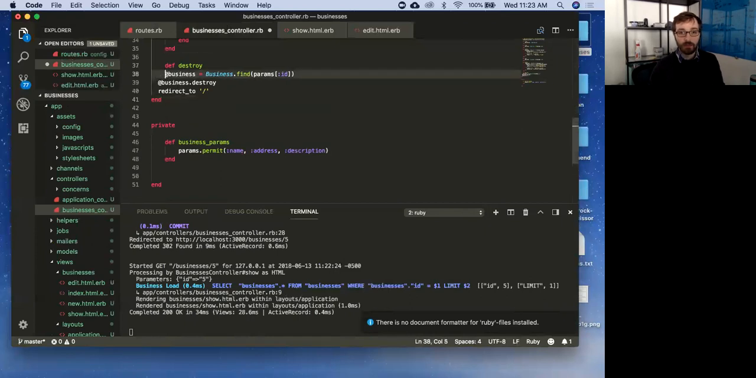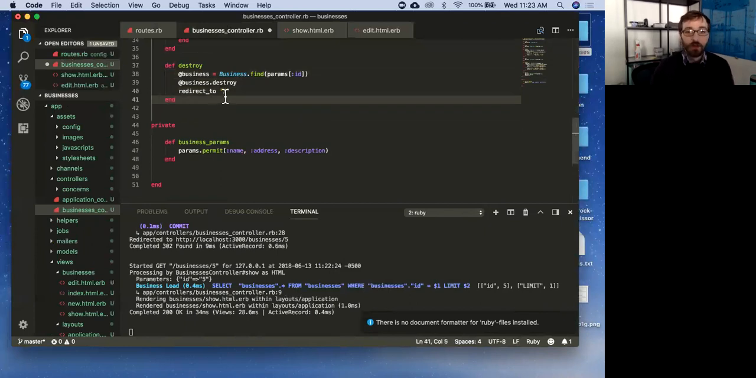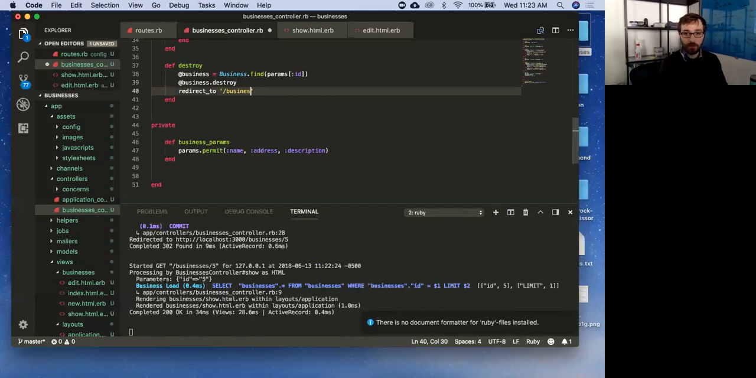Man. The first thing I'm doing after this is looking up a formatter for this. I don't know why this is not doing what I want to do. Okay. Cool. When I get to destroy, I'm going to find the business, same way I've been doing before. I'm going to call .destroy on it, which is a very convenient method that does it for me. And then I will redirect to /businesses.